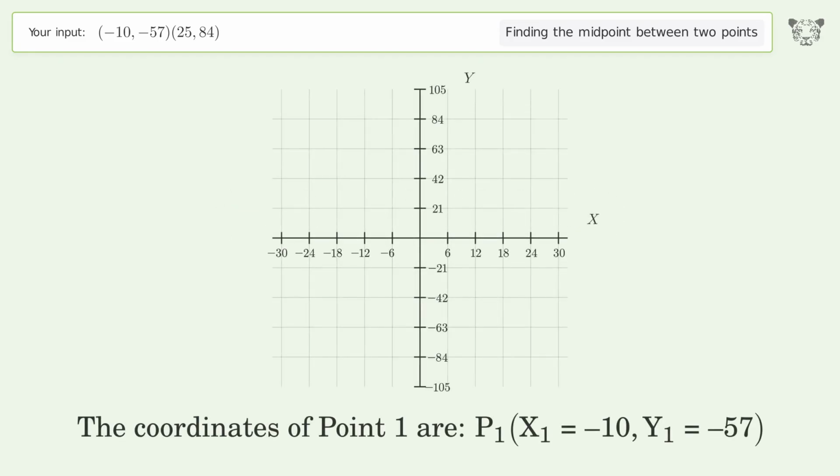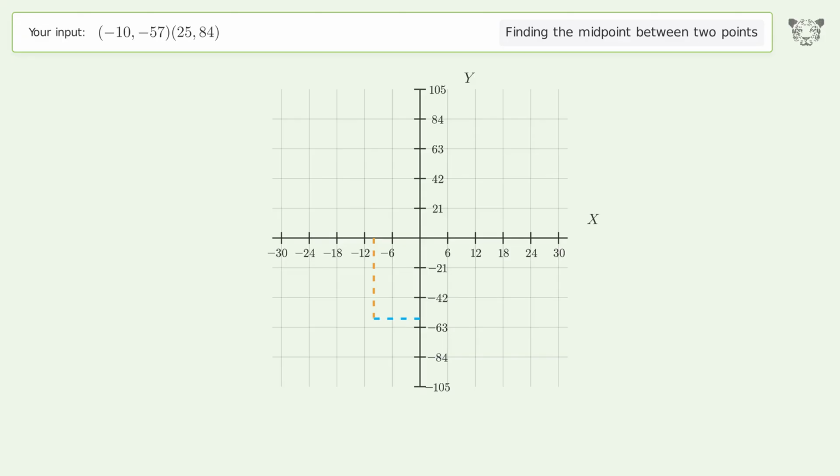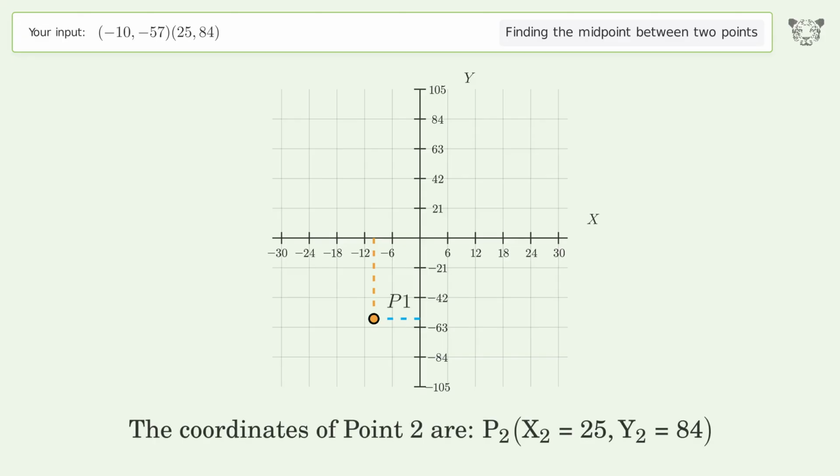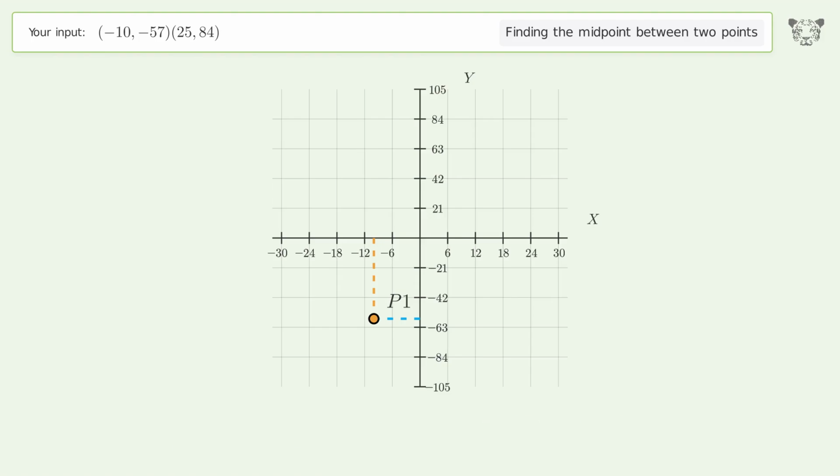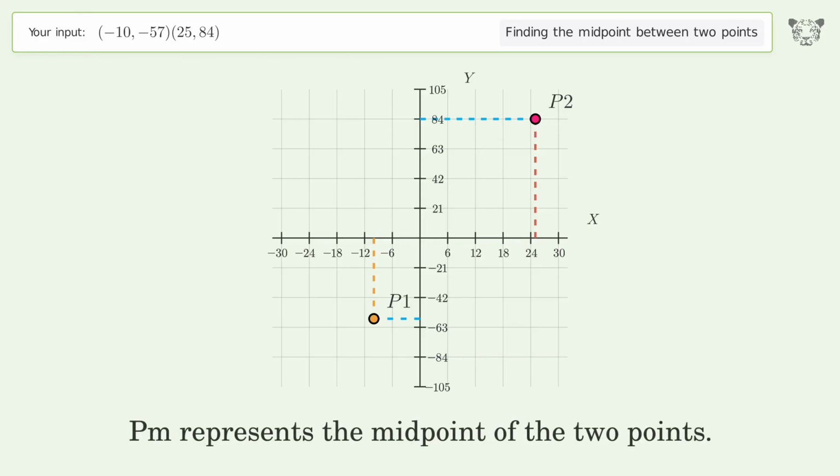The coordinates of point 1 are x1 equals -10, y1 equals -57. The coordinates of point 2 are x2 equals 25, y2 equals 84. PM represents the midpoint of the 2 points.